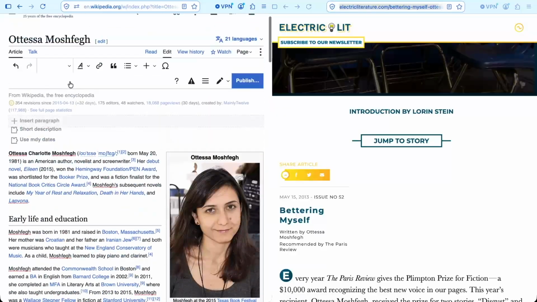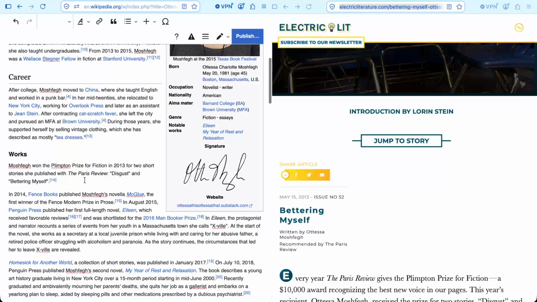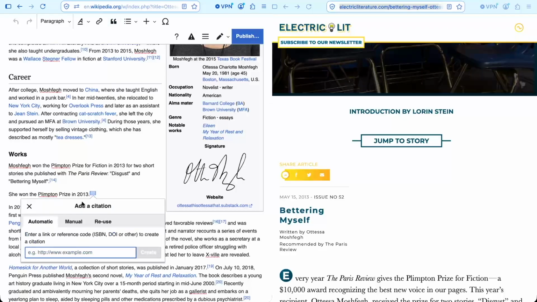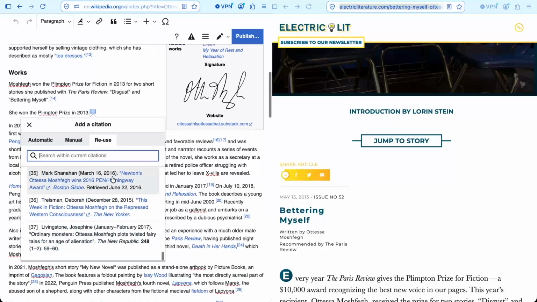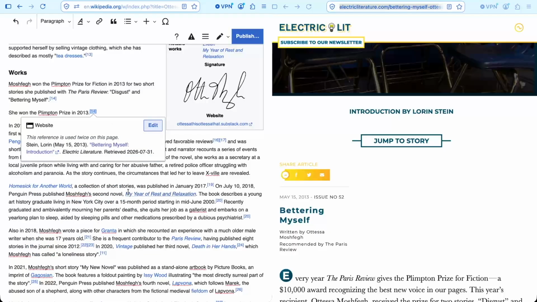So the last thing I'll say is that if we wanted to add another citation to this, so let's say we have a new sentence somewhere else and we repeat this, I could just click on this and copy it and paste it. But another way to add a citation to something that you've already cited here is to add a new citation. And instead of automatically creating a new one, we're going to reuse an earlier citation. And this lists out every citation used in the article, but we'll just search for mine. And here we go. This is my citation.